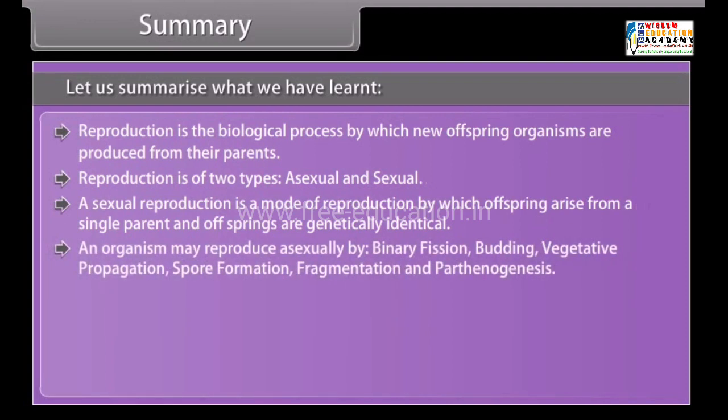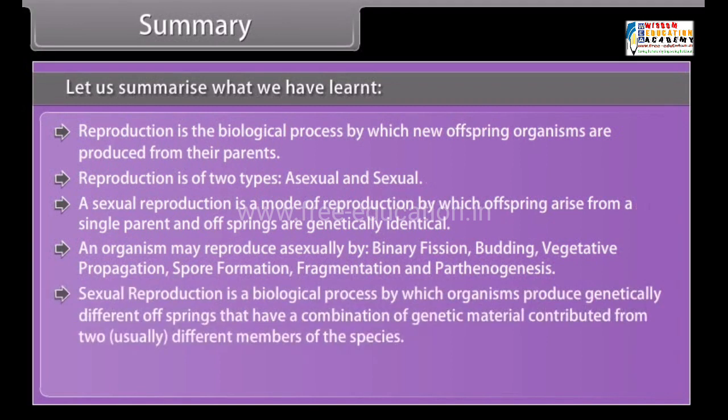An organism may reproduce asexually by binary fission, budding, vegetative propagation, spore formation, fragmentation, and parthenogenesis. Sexual reproduction is a biological process by which organisms produce genetically different offsprings that have a combination of genetic material contributed from two, usually different members of the species.